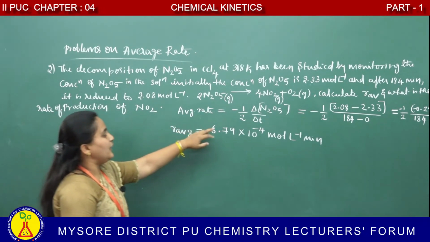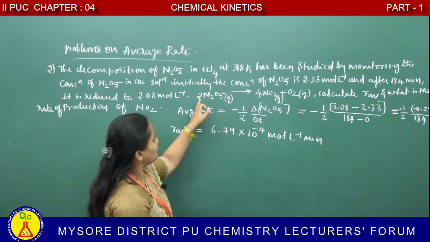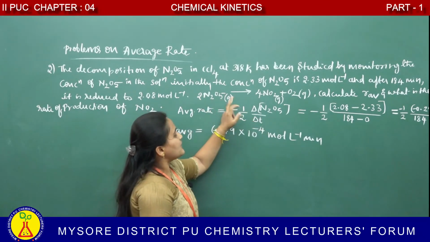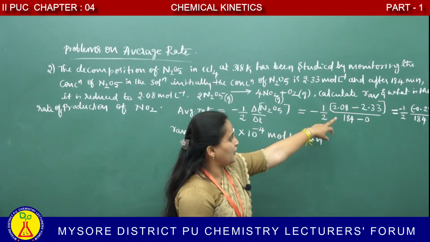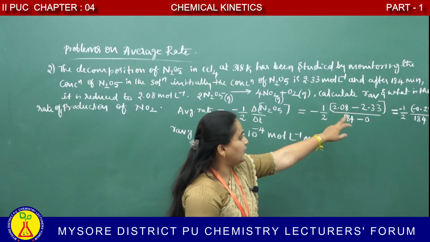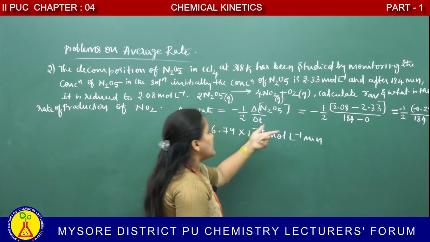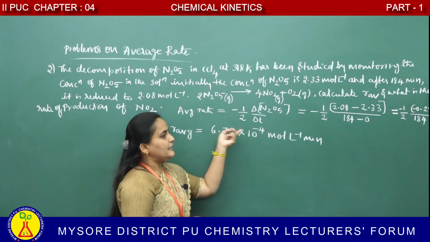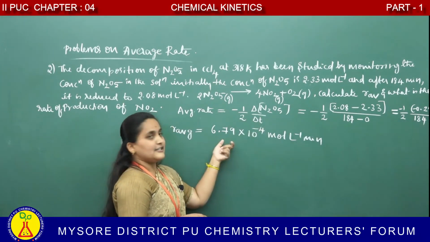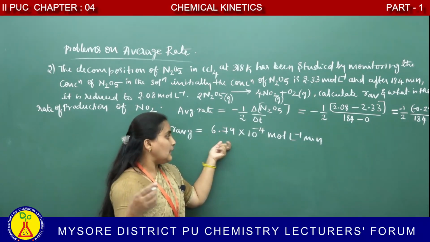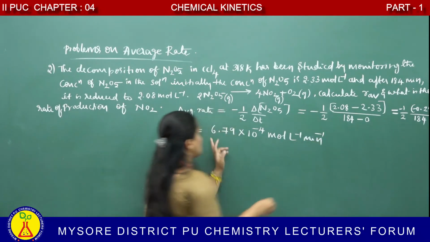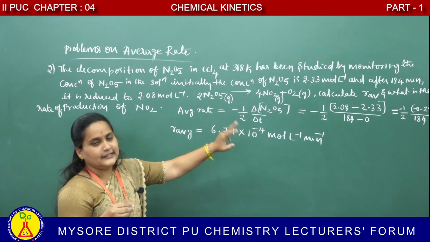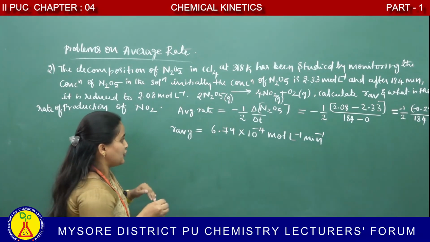Average rate we calculate by minus of delta N2O5 divided by delta T. What is the final concentration? 2.08 and initial is 2.33, time is 184. On simplification we get the answer 6.79 into 10 power minus 4 mole per liter per minute. That is the average rate.